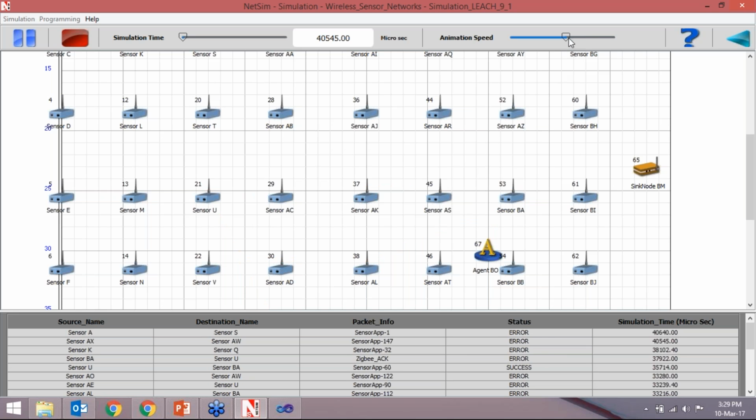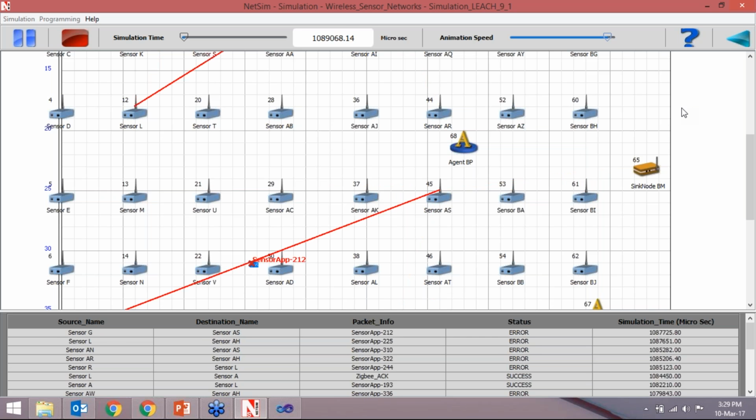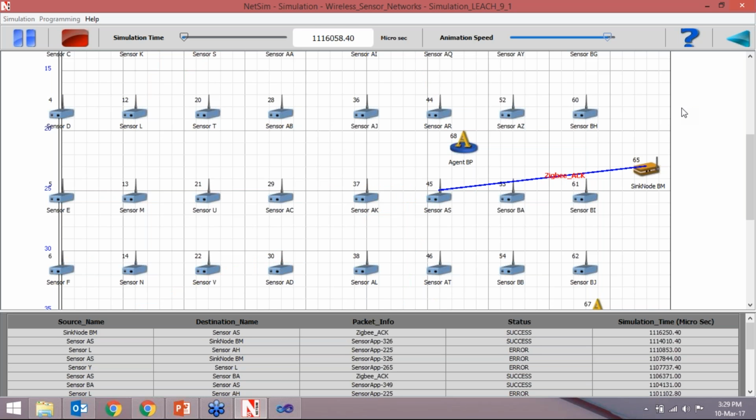Now we can increase the speed of the animation to see it faster. So we can say our LEACH protocol has been implemented because it is sending the data through the cluster heads.